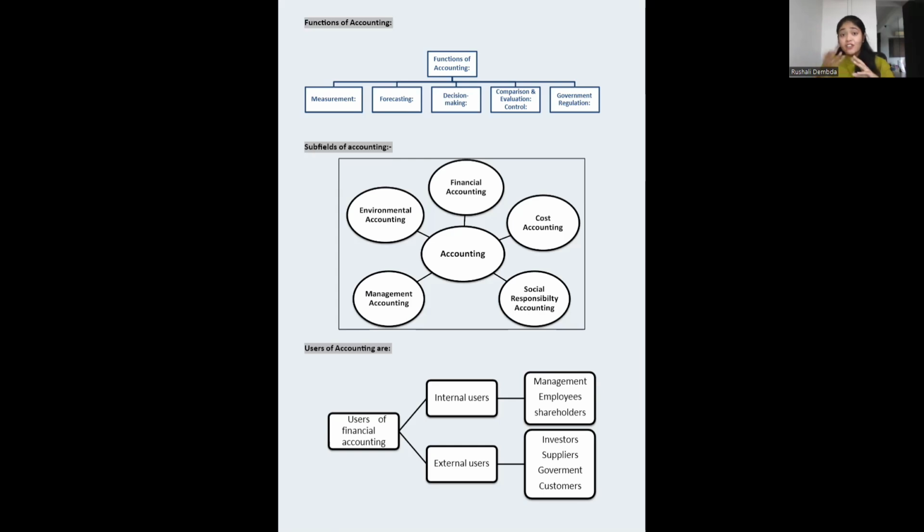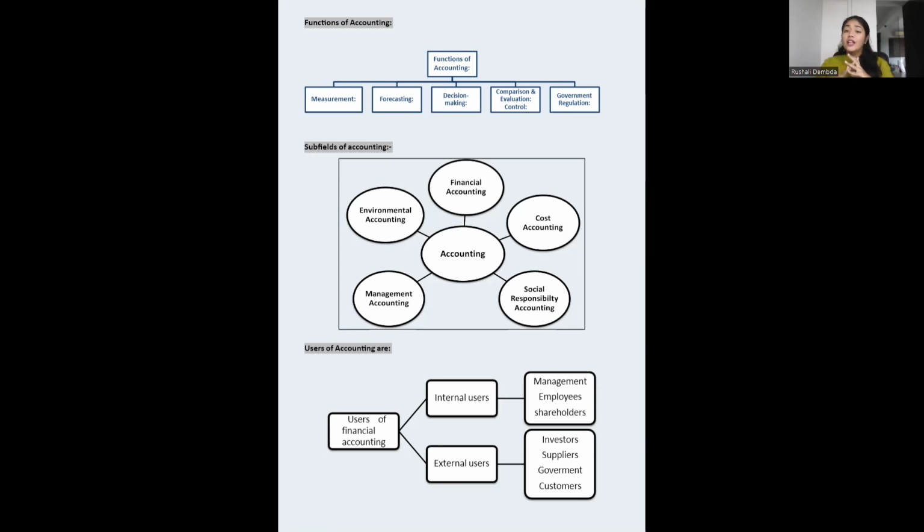Okay. Then for the decision making, it is important. Without this, we can't judge whether the business will work or not. Profit is there, then only the business works. So how we have to work, what strategies we have to apply, all these things are important. Accounting is important for the decision making. Then comparison and evaluation, control: comparing particular transactions, evaluating what all transactions are there, applying control where the expenses are going high, what expenses can be excluded, where the wastage is being done. All these things are identified with the help of accounting.